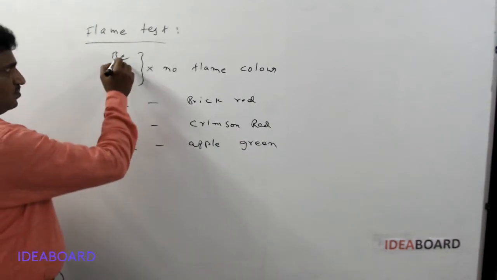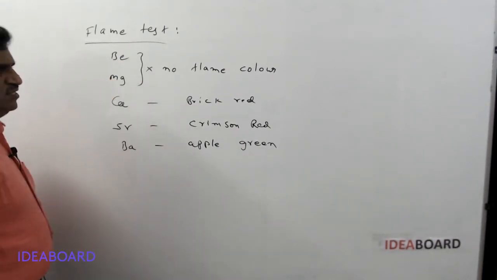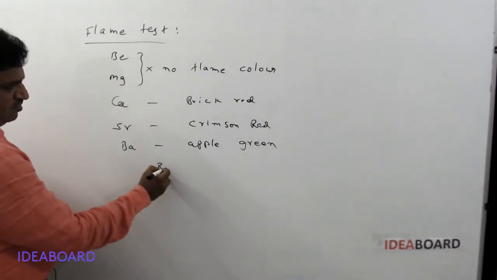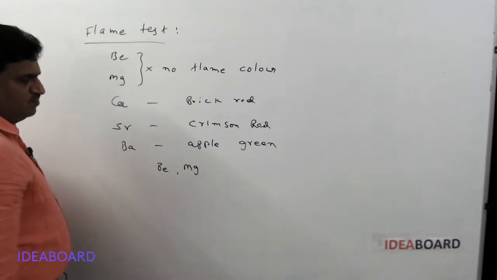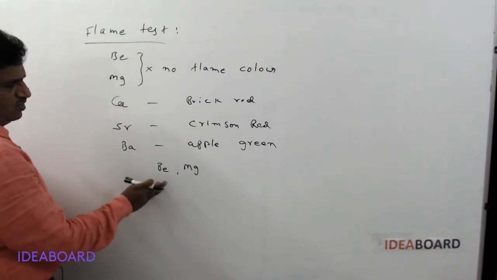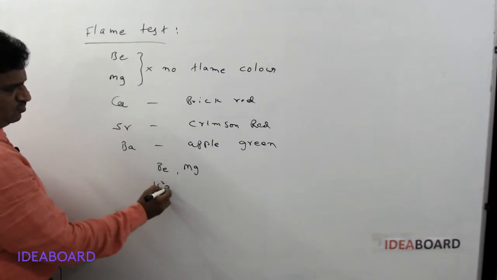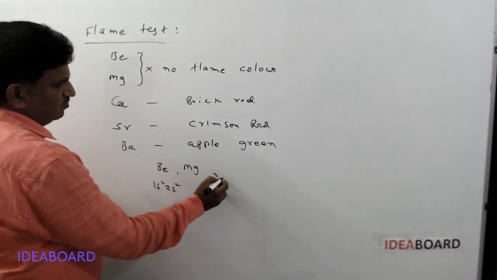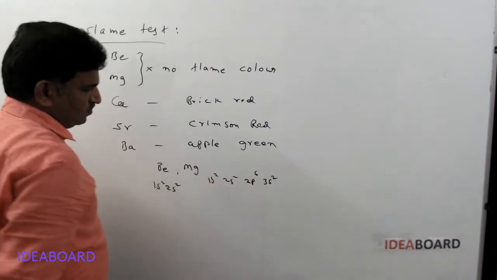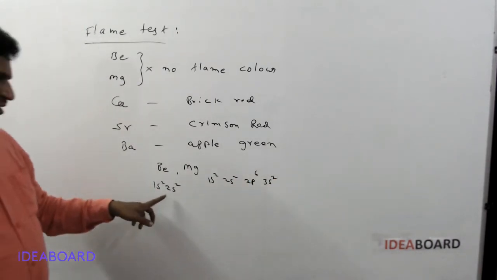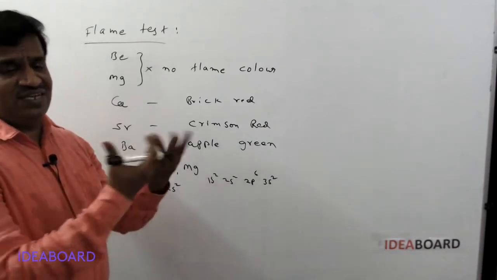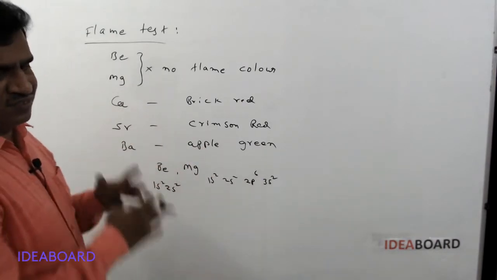Why do beryllium and magnesium not show flame coloration or flame test? Beryllium has 1s2 2s2 electrons only. Magnesium is 1s2 2s2 2p6 3s2. These valence electrons cannot get excited by the flame energy.